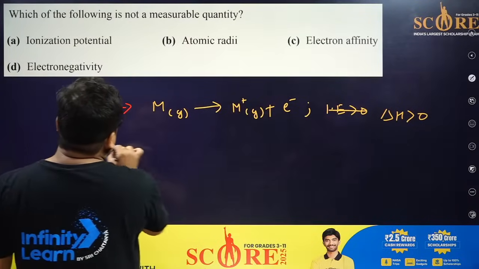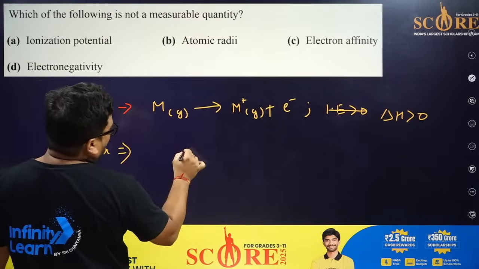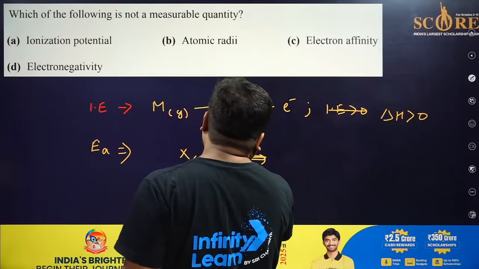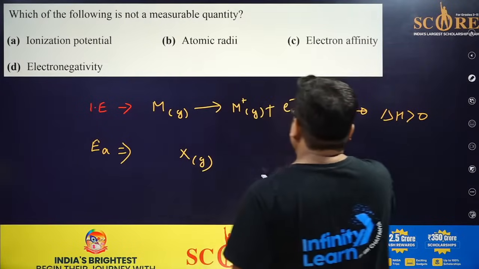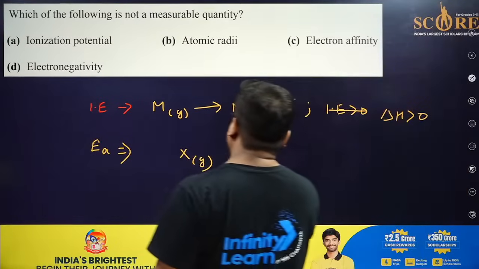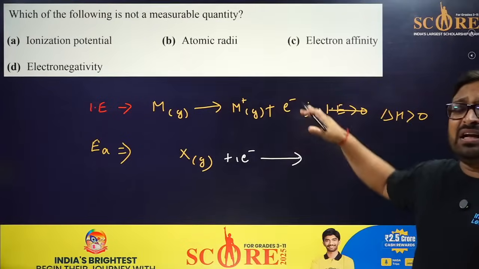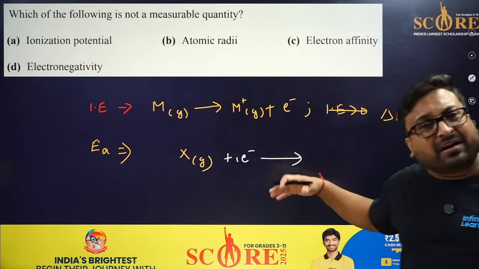Electron affinity is, technically, if you have any gaseous atom and you add one electron to it, maximum people commit a mistake in this. They think it is the reversal of this, and energy will be released. No, this is not mandatory every time.